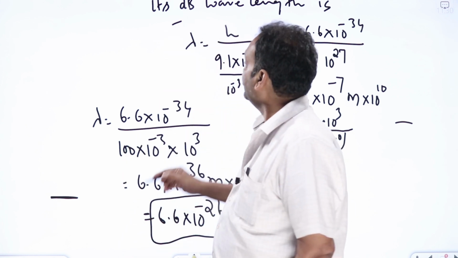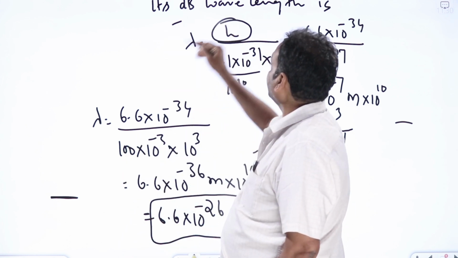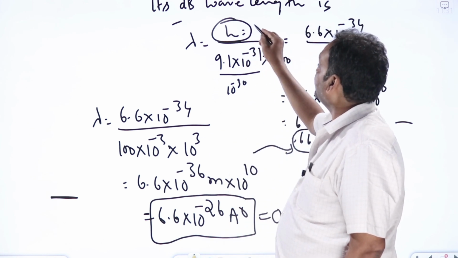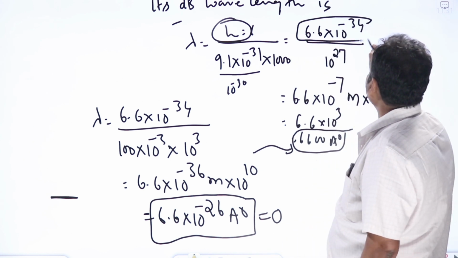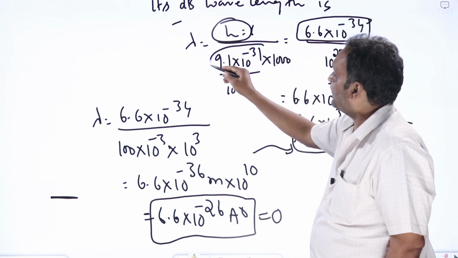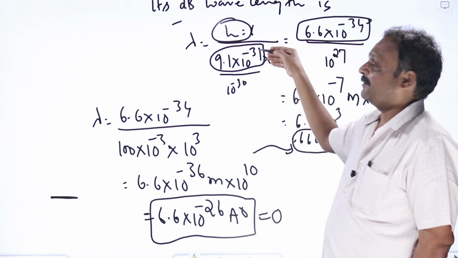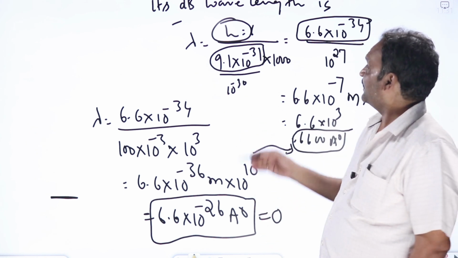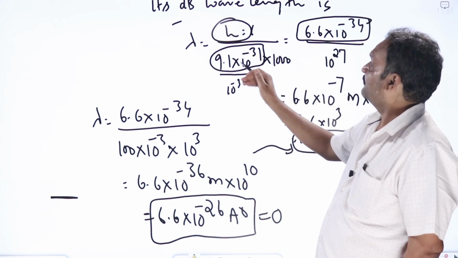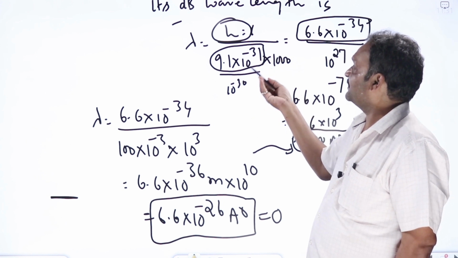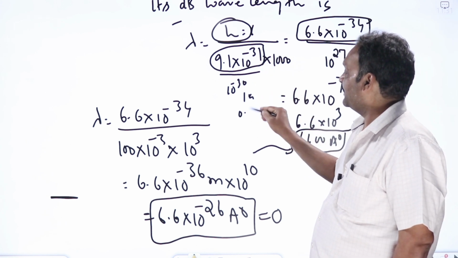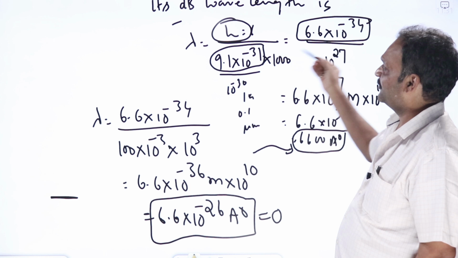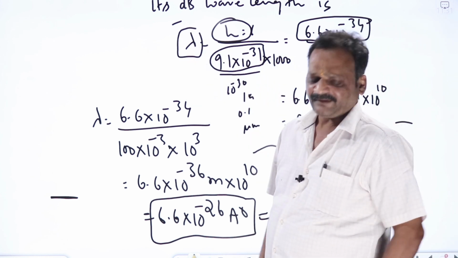Why? The culprit is Planck's constant. Remember, the culprit is Planck's constant. Because Planck's constant is 6.6 into 10 to the power minus 34, particles which have masses or velocities of that order, 10 to the power minus 31 for an electron, 10 to the power minus 27 for protons and neutrons, will give meaningful results. But in our everyday life we don't use extremely small particles. Small particles means 1 gram, 2 gram, even 0.1 gram or microgram. That becomes extremely large compared to 10 to the power minus 34, so we'll get meaningless results.